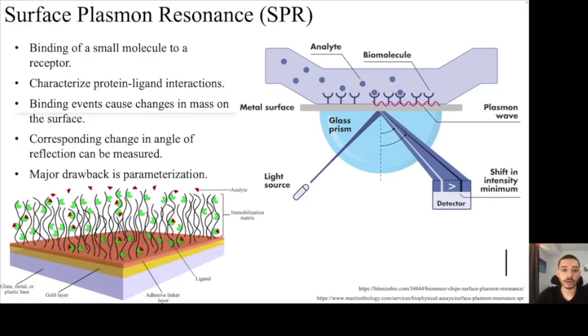Surface plasmon resonance, or SPR, is an optical method of detecting binding of a small molecule to a receptor. This method can be useful for characterizing protein-ligand interactions. In an SPR experiment, all interactions occur on the surface of a sensor chip. Binding events cause changes in the mass on the surface of the sensor chip, which causes light to reflect off the surface at a different angle. This change in the angle of reflection can be detected and measured. One major drawback of SPR is finding the optimal parameters under which to run each experiment.